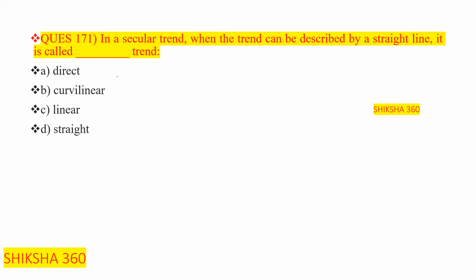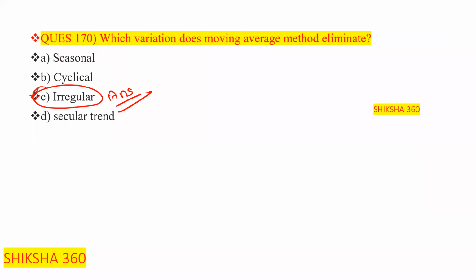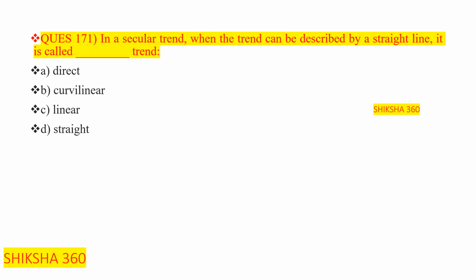Now move to the next question, 171. In a secular trend, when the trend can be described by a straight line. Sorry, here, which variation does moving average method eliminate? That is seasonal variation. This one is the answer here, not the previous one. Please correct, this one is our answer here. Seasonal.